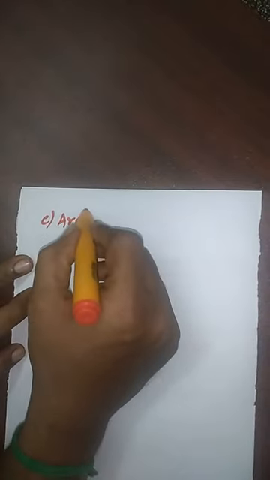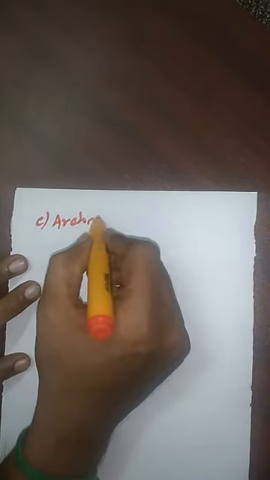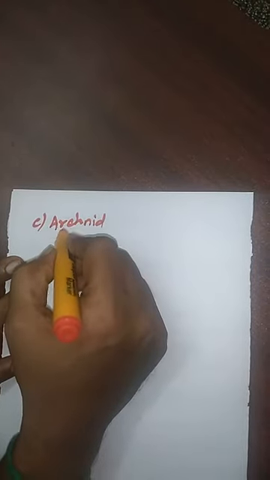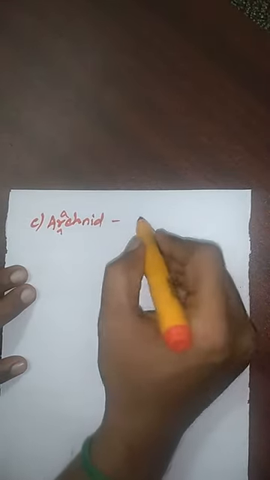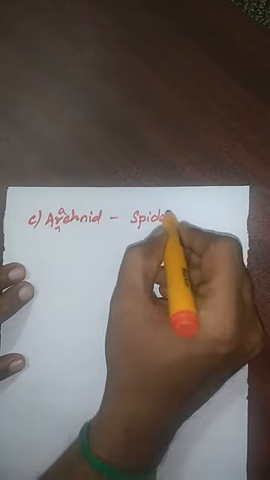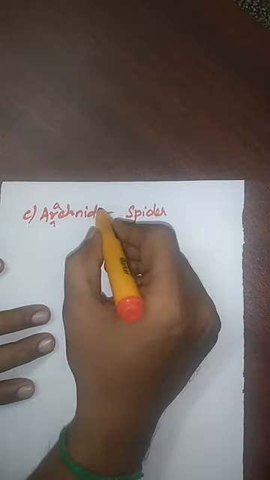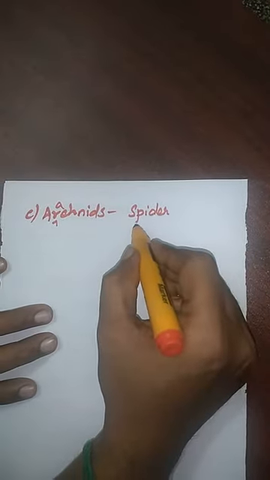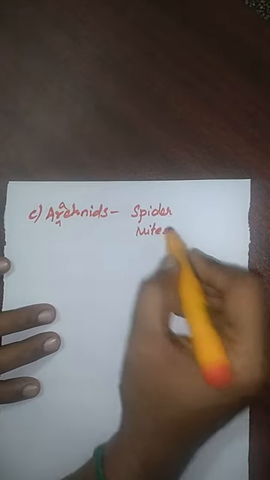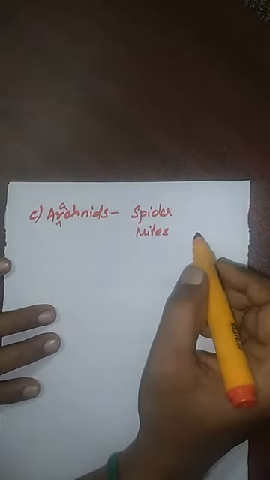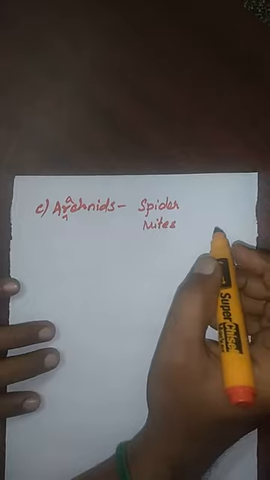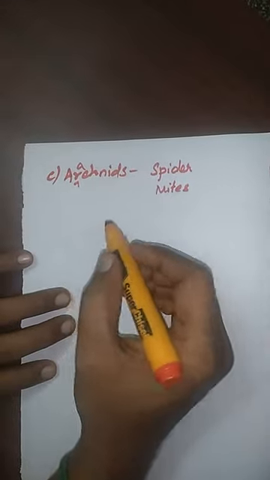And other example from the arthropod again, it is arachnid. So we know that spiders are the good example for the arachnids, and we can include mites also in the same category. So these are all the examples from the arthropod.